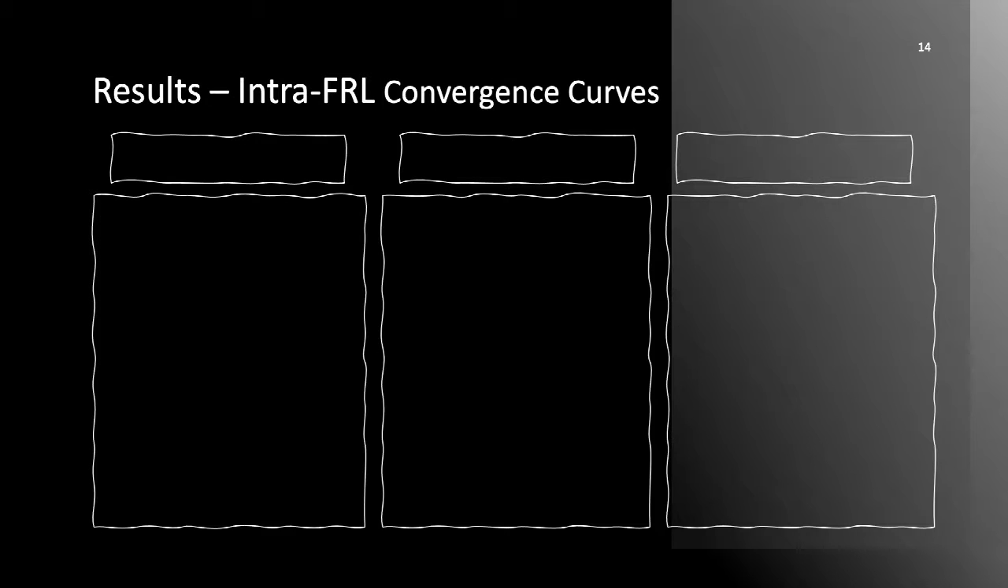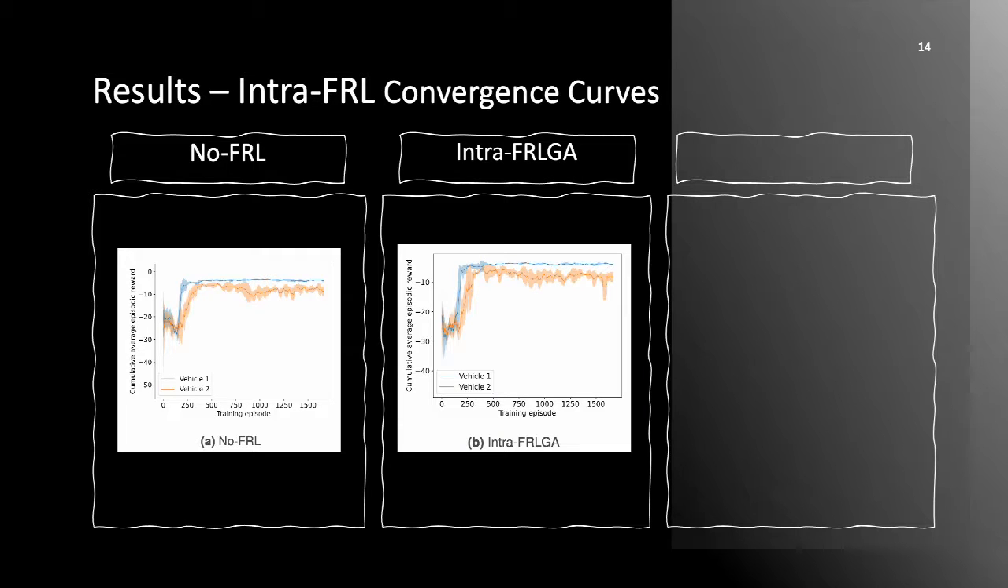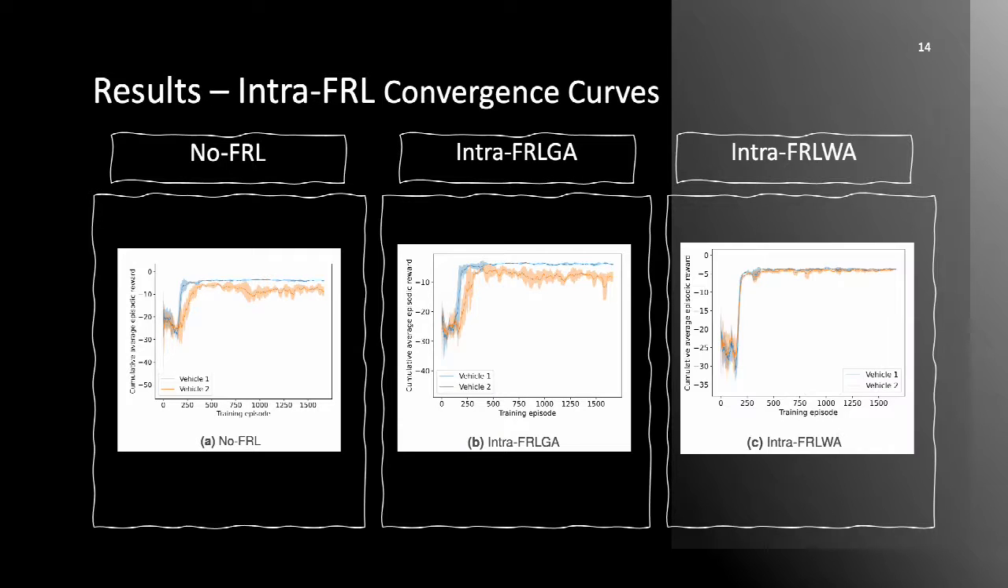For our Intra-FRL analysis, we provide 3 sets of convergence curves. One for the base case where no FRL is applied to the platoon. Second, the Intra-FRL-GA scenario. And last, a curve for the Intra-FRL-WA scenario. In the Intra-FRL-WA scenario, it can be seen that faster training occurs as well as more stable training across each vehicle in the platoon when compared with Intra-FRL-GA and no-FRL.